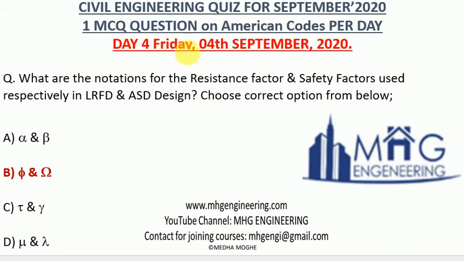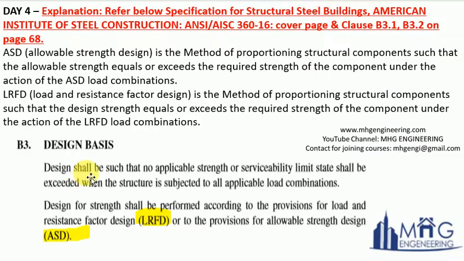Next, day 4, Friday, 4th September 2020, and the question was, what are the notations for the resistance factor and safety factor used respectively in LRFD and ASD design? Choose the correct option from below. Four options were given, and the right answer is option B, which is phi and omega. Now LRFD is very similar to our Indian limit state method. ASD is similar to our working stress method of design, and references and explanation I have given on the coming page.